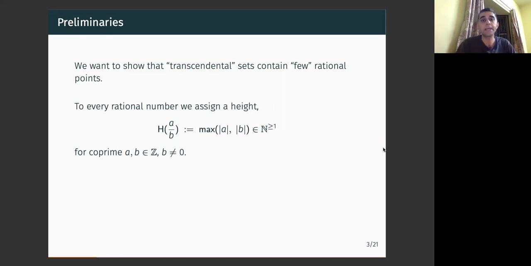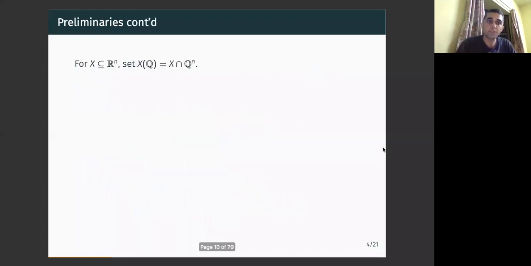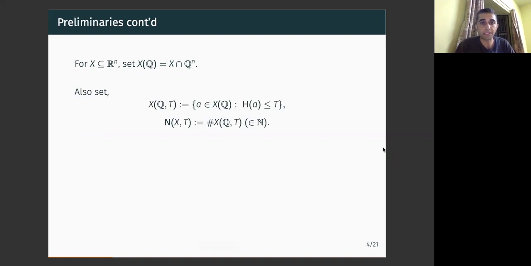It's a natural number. I also want to assign a height to a tuple of rational numbers. The height of a tuple is just the maximum of the heights of each of the coordinates. I want to look at rational points on some subsets X of R^n, by which I mean the intersection of X with Q^n. I define this set X_Q.